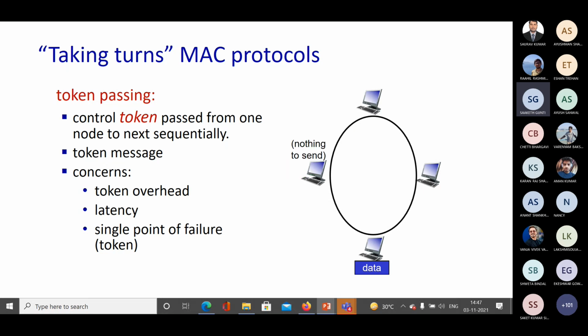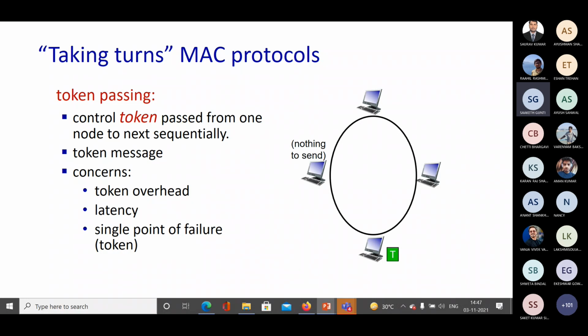It has nothing to send, so the token will be passed further sequentially to this particular node which has some data. Now it will transfer the data. And then once the data transfer is done, again the token will be passed further to the next node. Now, what are the concerns for such a mechanism?